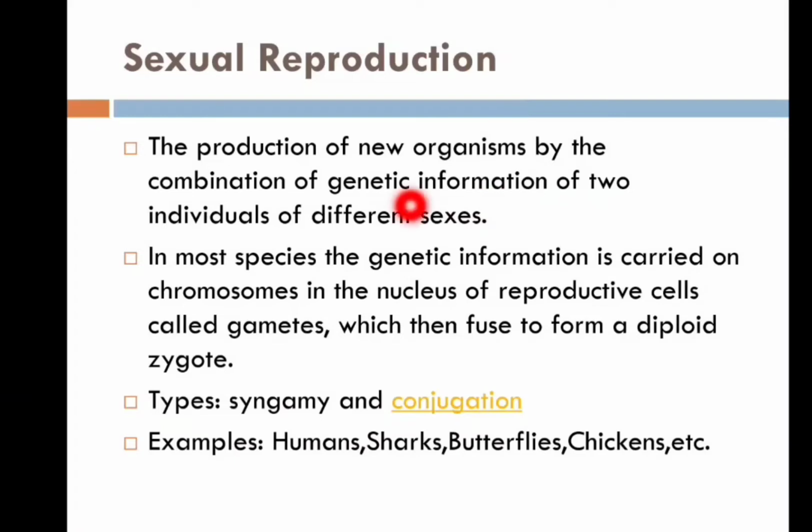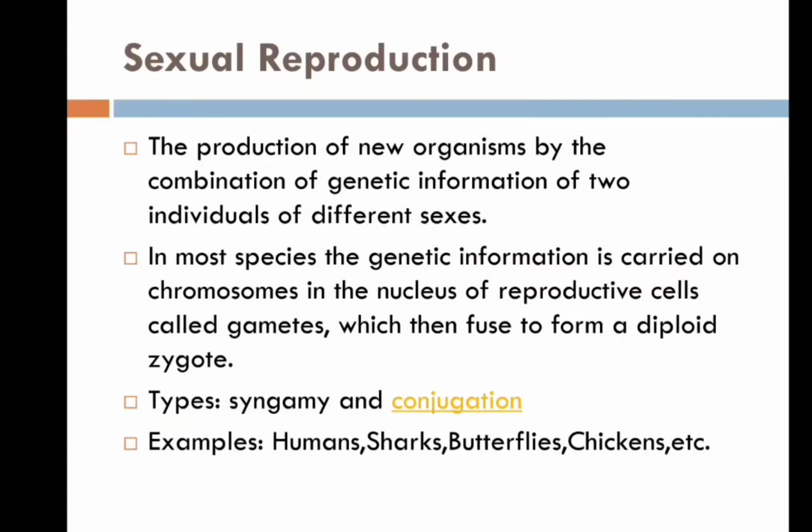So sexual reproduction means the production of new organisms by the combination of the genetic information of two individuals of different sexes, that is the female gamete and the male gamete, egg cell and sperm cell. They fuse and form the zygote.